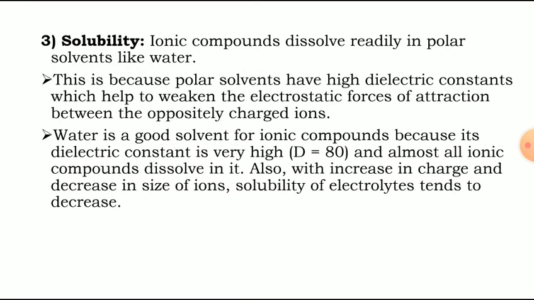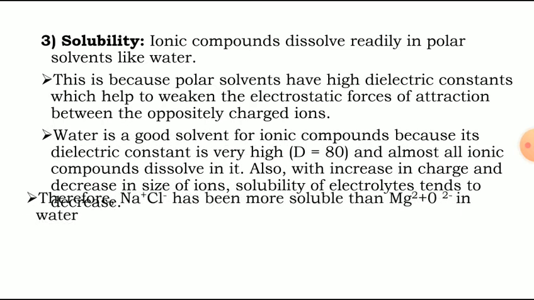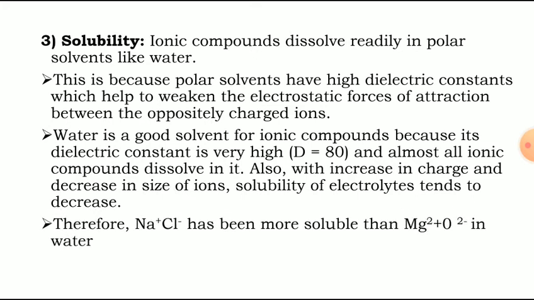Water is a good solvent for ionic compounds because its dielectric constant is very high, that is D is equal to 80, and almost all ionic compounds dissolve in it. Also, with increase in charge and decrease in size of ions, solubility of electrolytes tends to decrease. Therefore, sodium chloride, that is Na plus Cl minus, is more soluble than magnesium oxide, Mg2 plus O2 minus, in water.